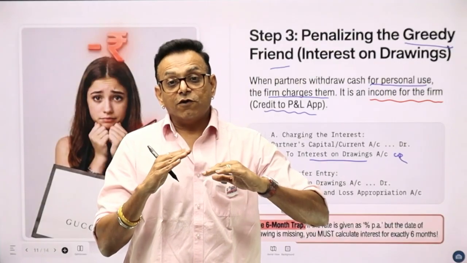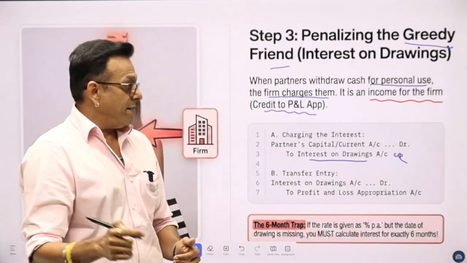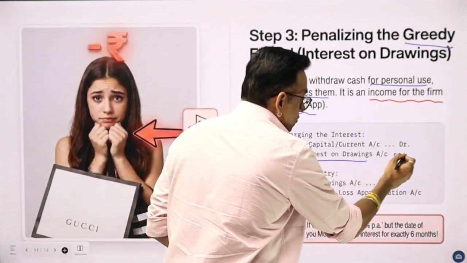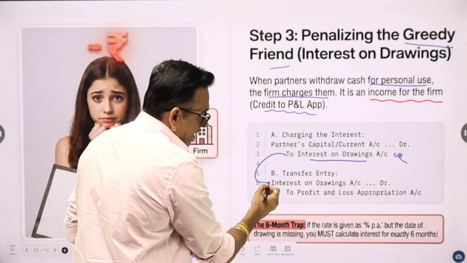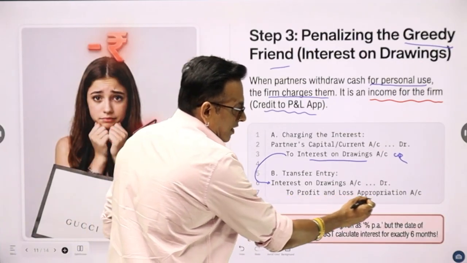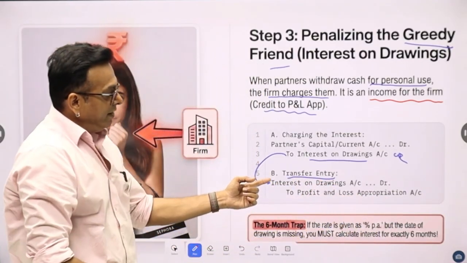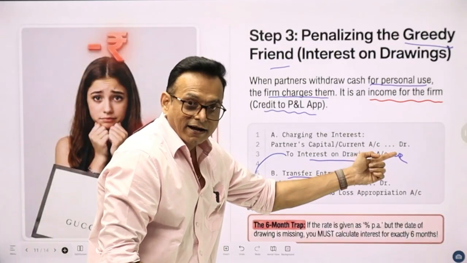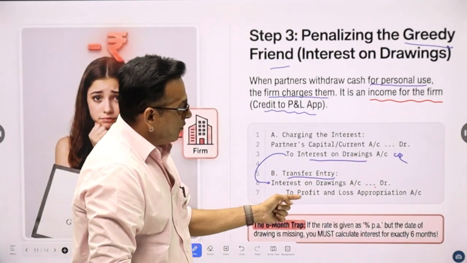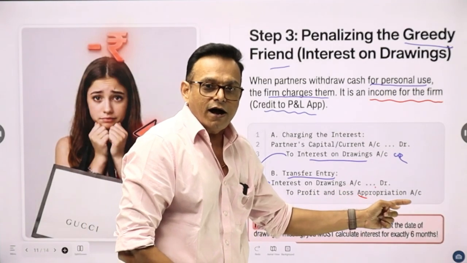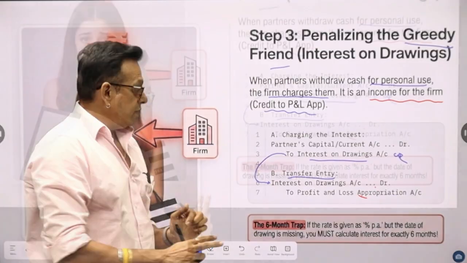So the entry for interest on drawing will be reverse. Partners capital or current account debit to interest on drawing account credit. Interest on drawing will be transferred where? It will be transferred to profit and loss appropriation. So transfer entry will be interest on drawings account, which was earlier credit, now becomes debit, and profit and loss appropriation account credit. Again, very important point.